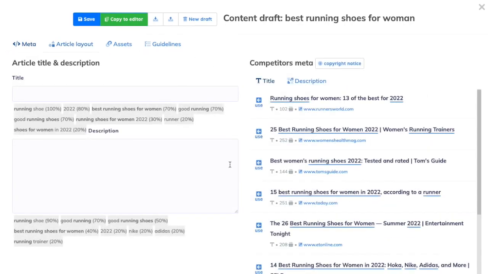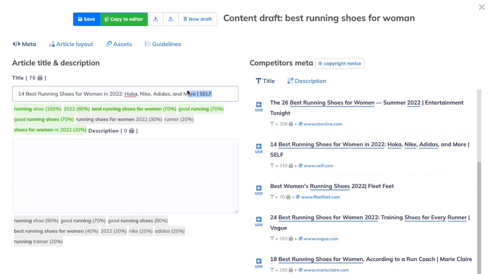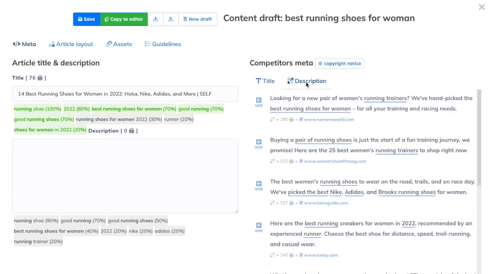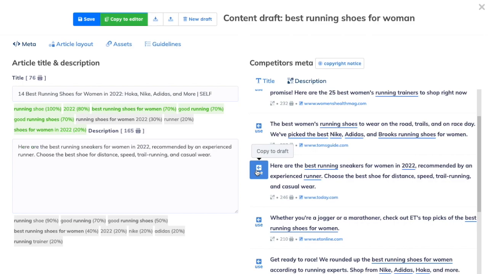So if you just look at the meta, you can use one of the titles from your competitors and then change it, of course. You can do the same with the descriptions. Just go through the descriptions and say, okay, this is something that I like. Maybe it should be something different. Okay, this one or this one. You can really very easily compose the way the snippet will be visible for the end user, for someone who is searching for this information, and if it will be click worthy.